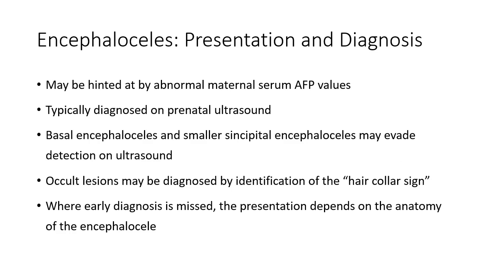Abnormal maternal serum AFP values may hint at an initial diagnosis of an encephalocele, but they are typically diagnosed on prenatal ultrasound. However, basal encephaloceles and smaller sincipital encephaloceles may evade initial detection on ultrasound, owing to their location and size. And occult lesions may be later diagnosed by the identification of the hair collar sign, which has been defined as a ring-like hypertrichosis consisting of coarser and longer hairs surrounding a congenital alopecia lesion on the scalp. It may also be a sign of atretic encephaloceles.